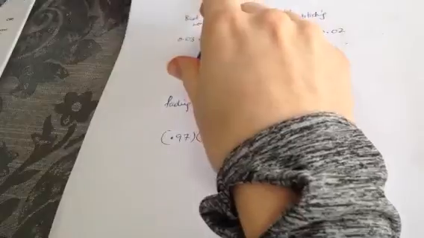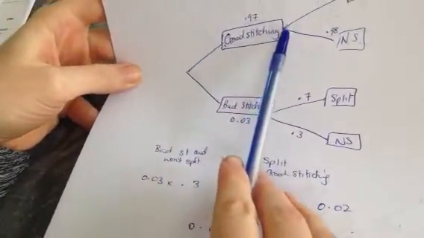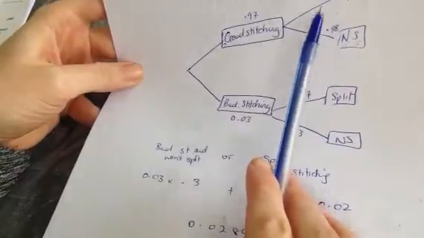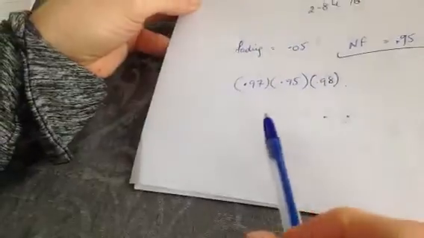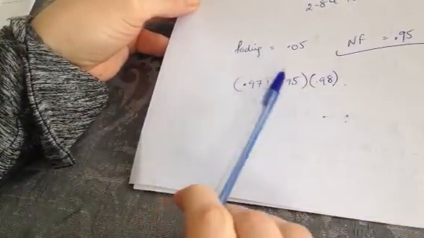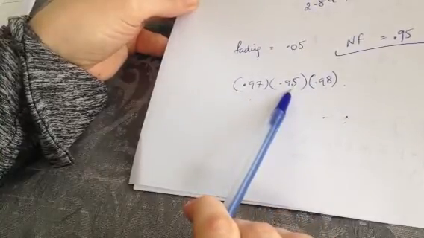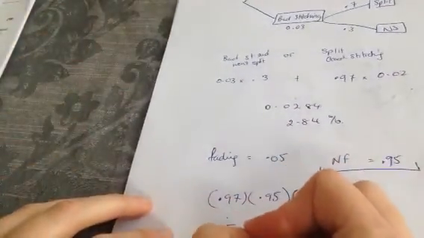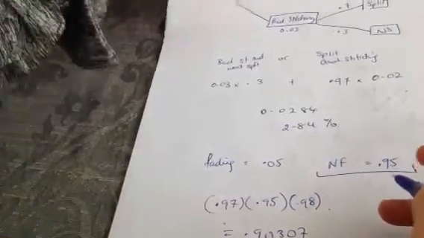So if we go back to our tree diagram, good stitching and not splitting is 0.98. So if we want all 3 things to happen, so we have good stitching and won't split and doesn't fade. Throw that into your calculator and you end up with 0.90307, or 90.307%.